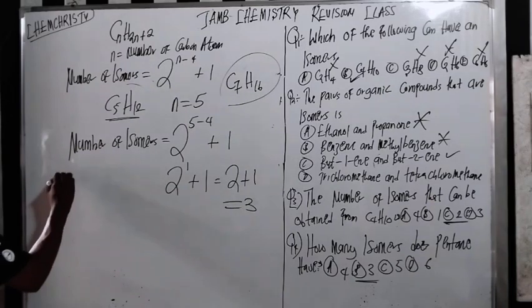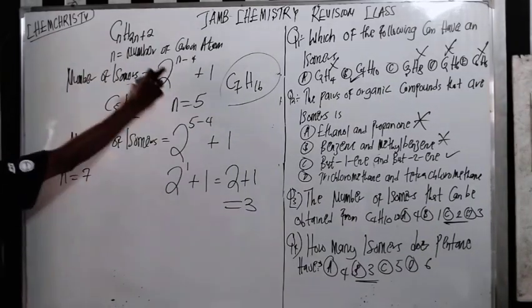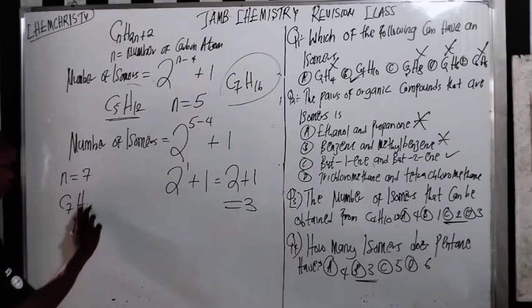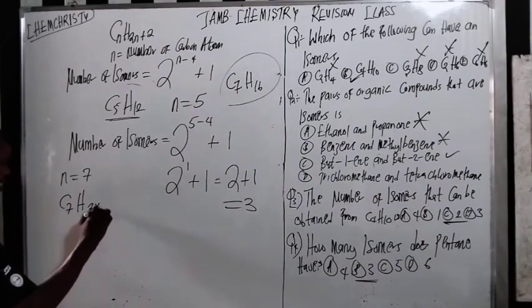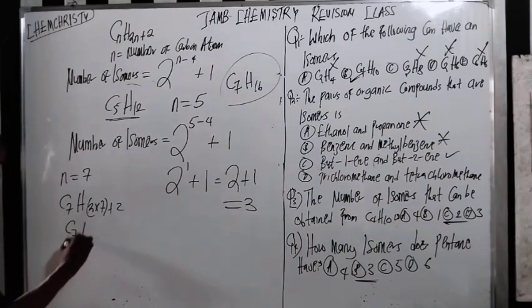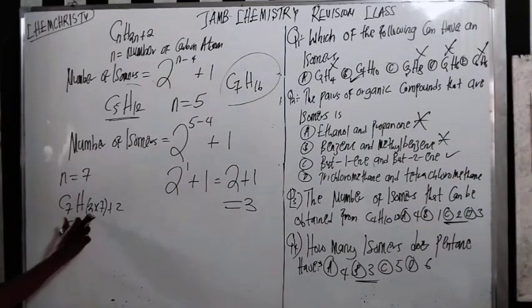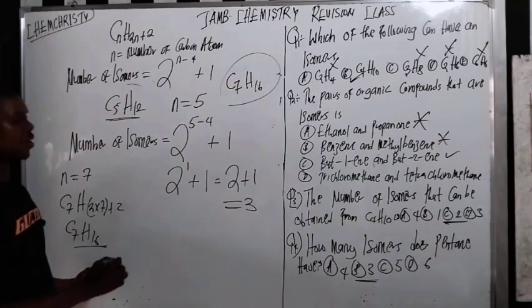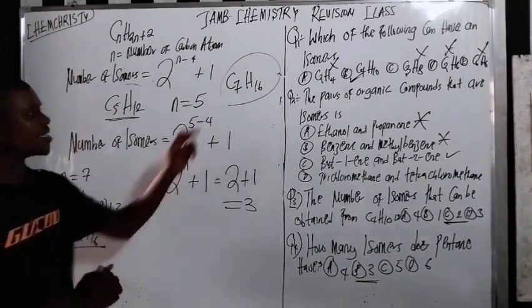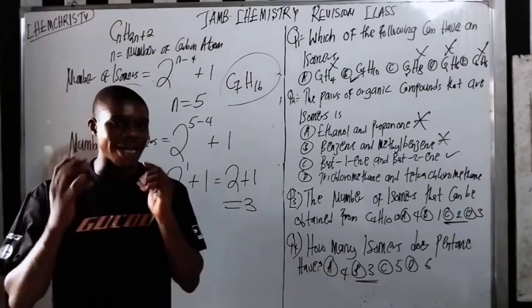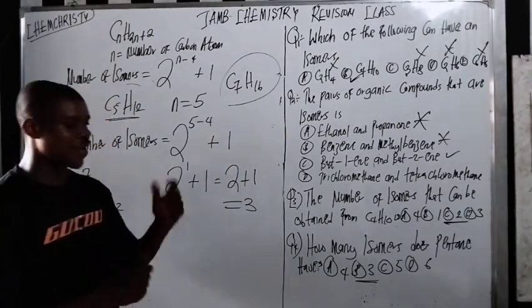If my n is 7, the molecular formula is C7H(2 times 7 plus 2). 2 times 7 is 14, plus 2 is 16. So it's an alkane. Look at the comment section: C7H16, how many possible isomers is it going to have? Leave your answer in the comment section.